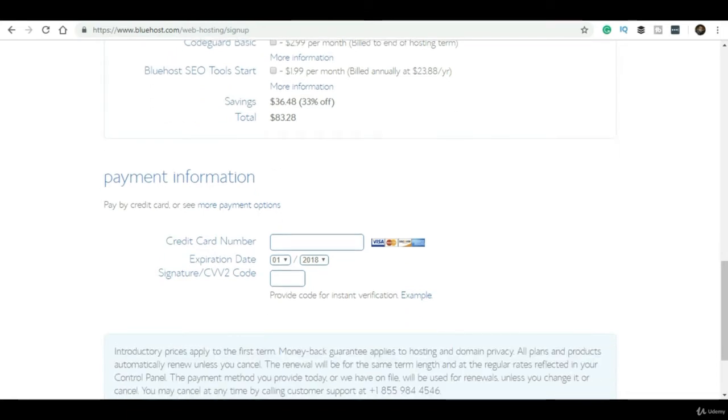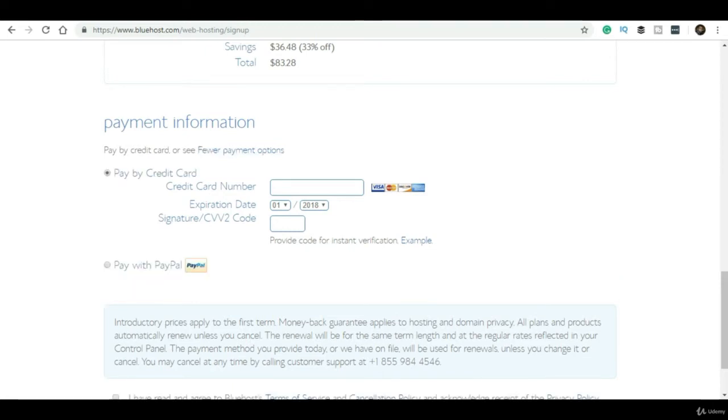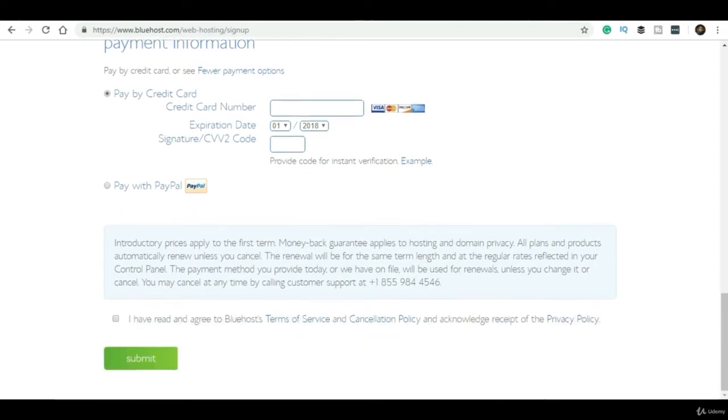After selecting them, I have to go down and see the total. As of now they're running an offer, so I'm getting 50% off. And of course, I told you free stuff: the selected domain and the SSL certificate. Then you have to select the payment option you want to go with. As of now, if you have a credit card you can go with the credit card, or you can use any debit card or any card with PayPal.